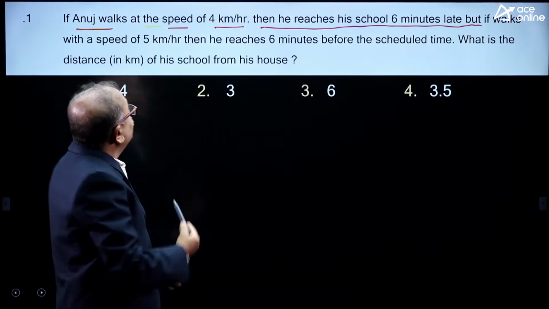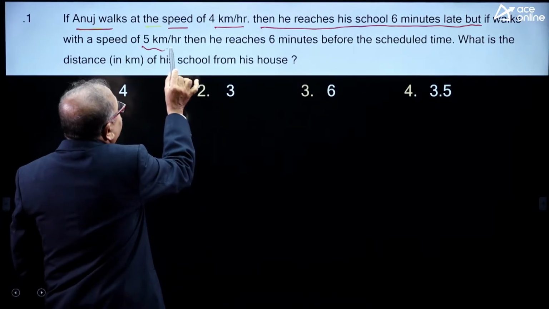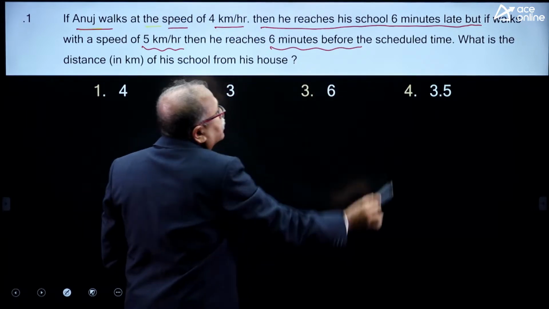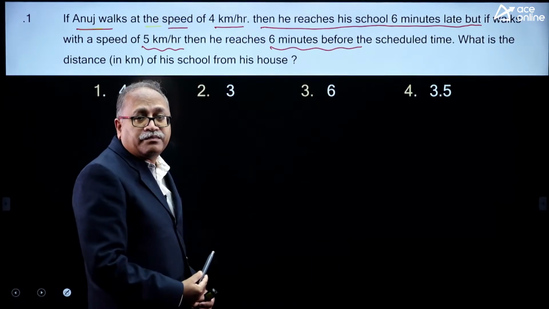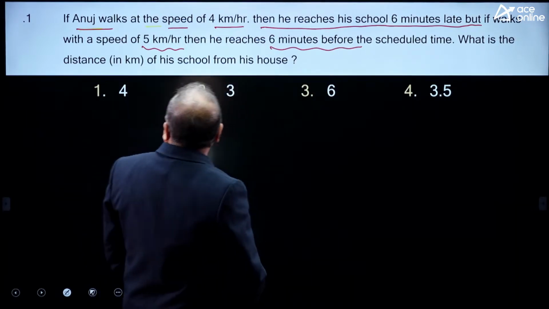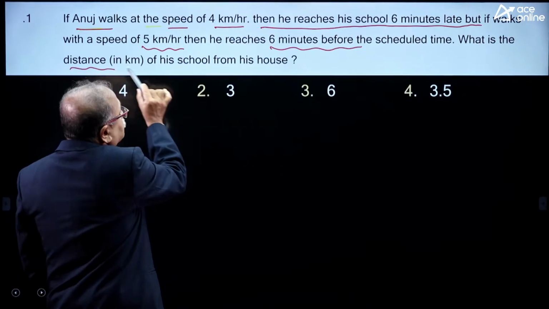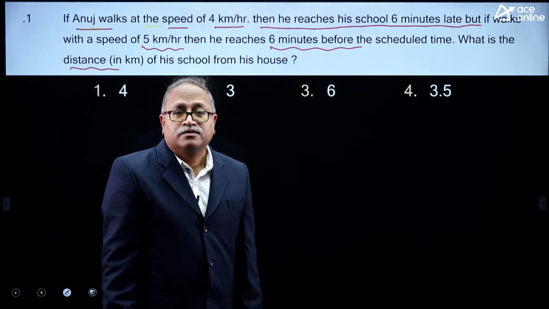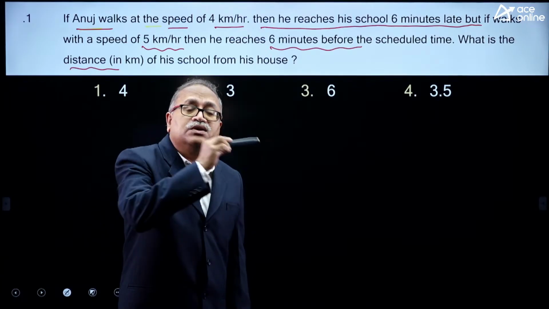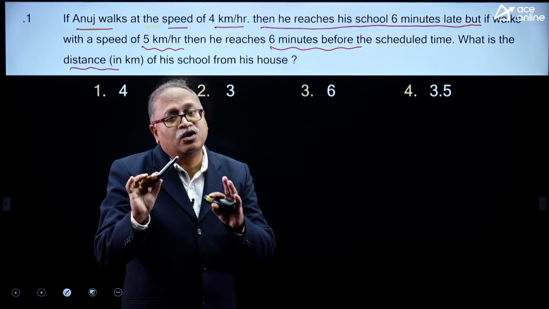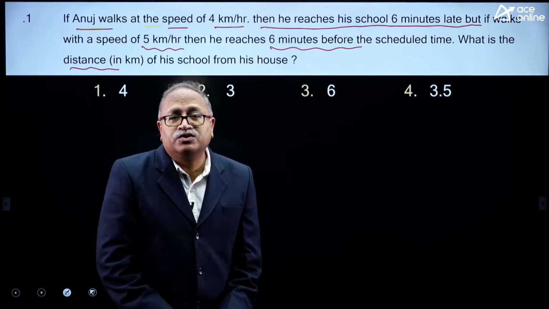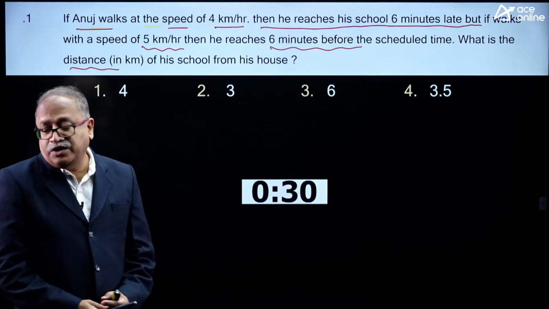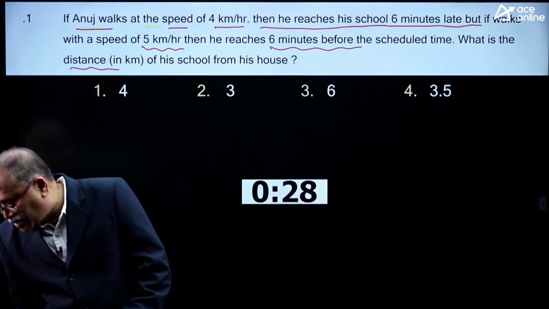But if he walks with a speed of 5 kilometer per hour, he reaches 6 minutes before the scheduled time. Now, your question is, what is the distance from school to house? That is all. And this question has to be known by all the people who are writing any job competitive exams. So, I give you 30 seconds, you do not need 30 seconds to answer this question.